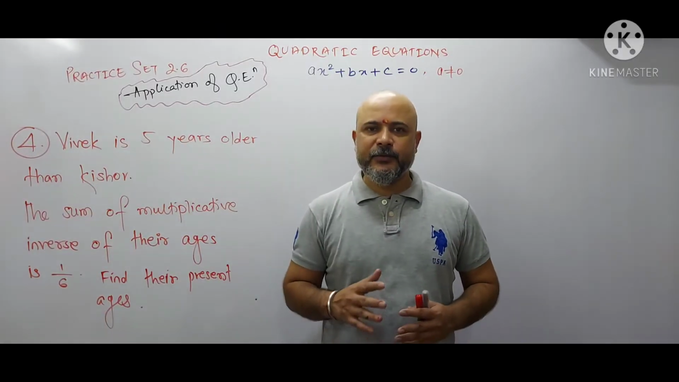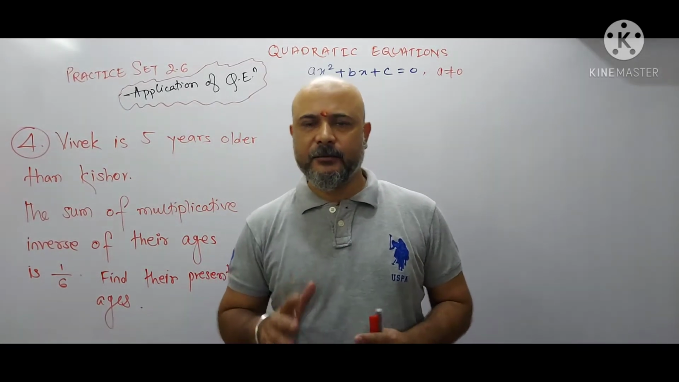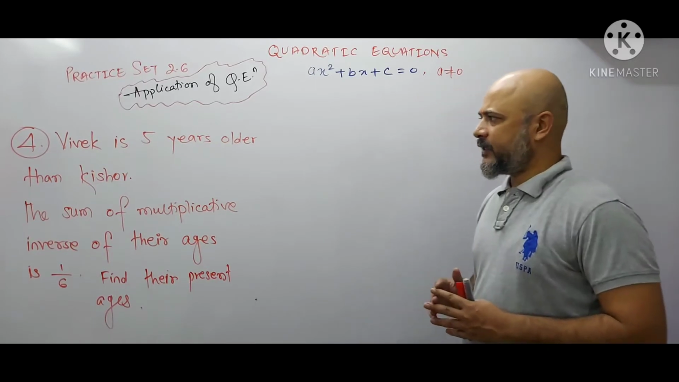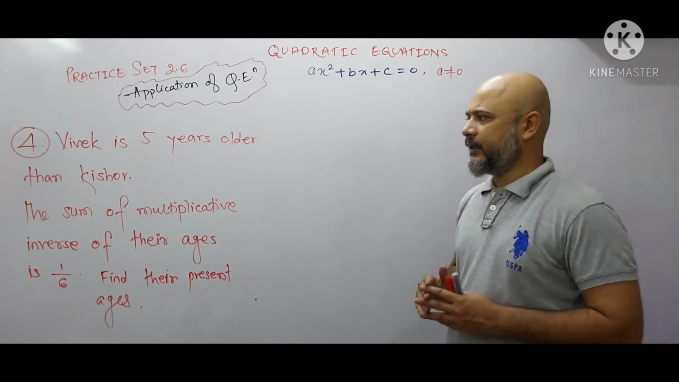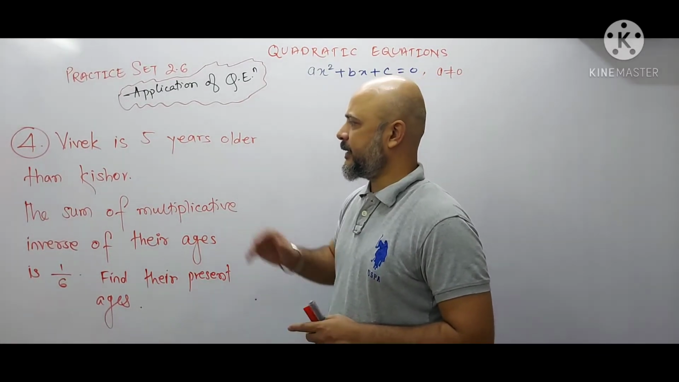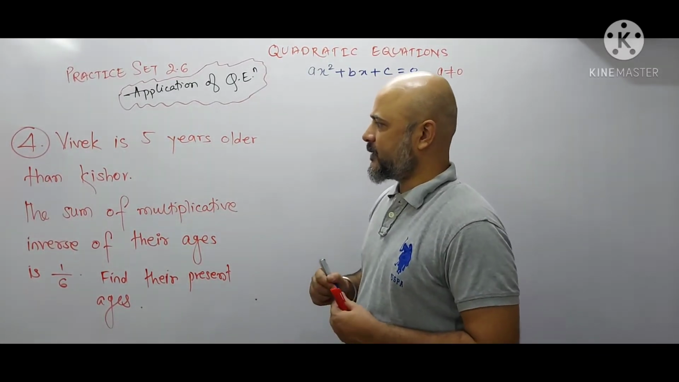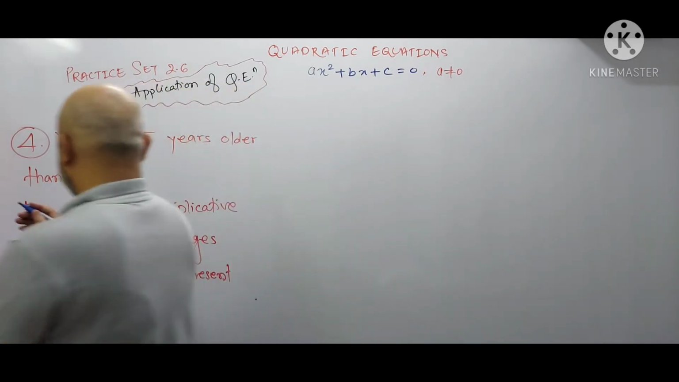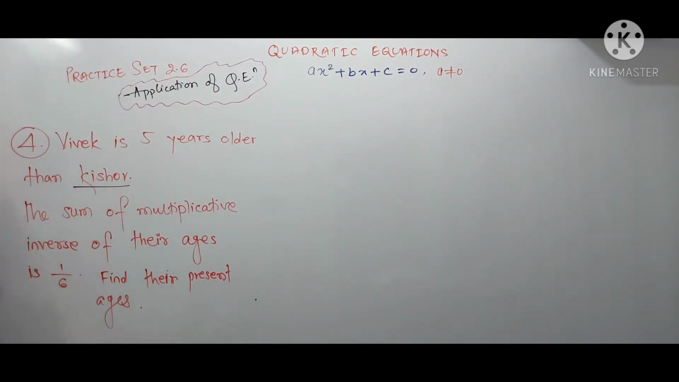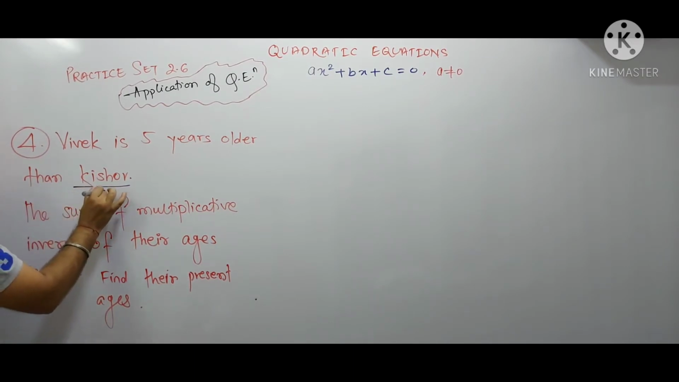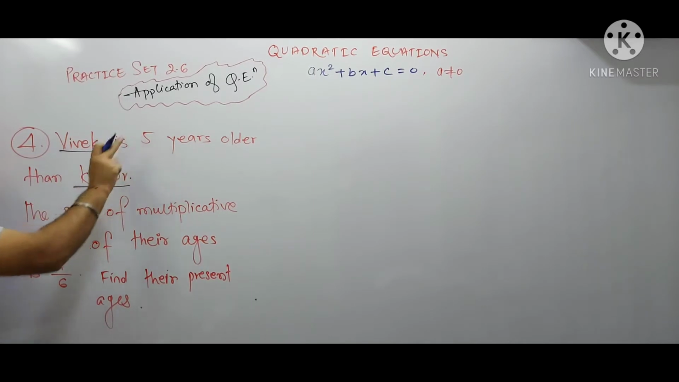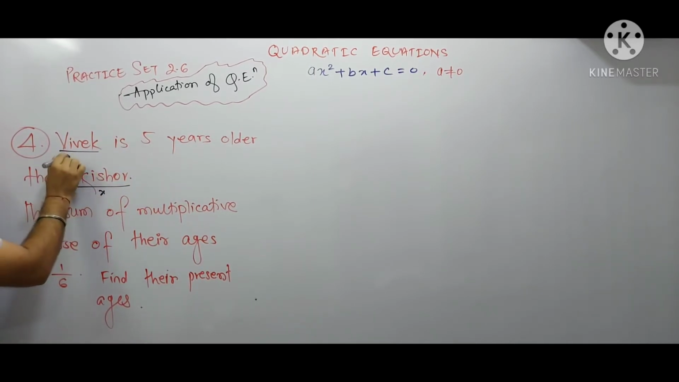आइए दोस्तों करते हैं क्वेश्चन नंबर 4 ऑफ प्रैक्टिस सेट 2.6. So question number 4 is Vivek is 5 years older than Kishore. So first we'll consider the present age of Kishore be X and what will be the present age of Vivek, because Vivek is 5 years older than Kishore, that is X plus 5.